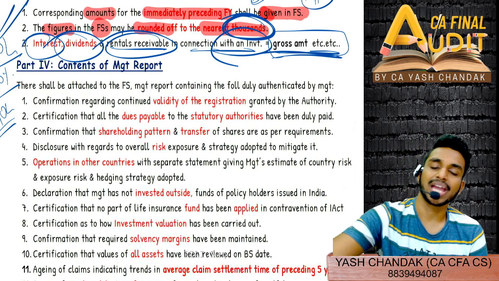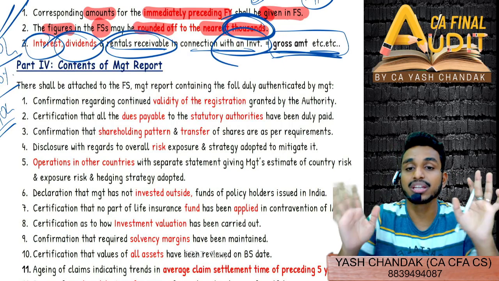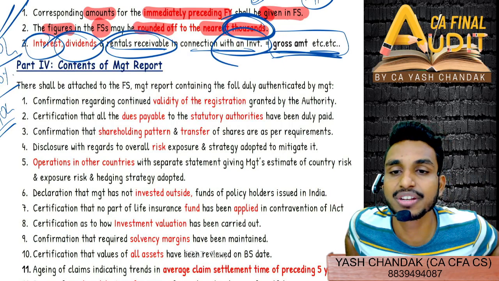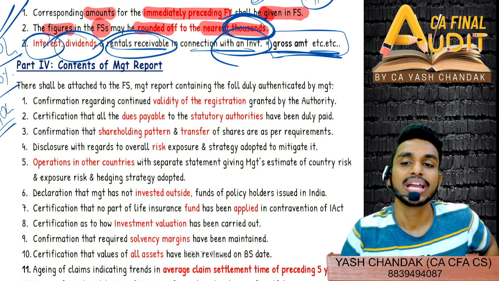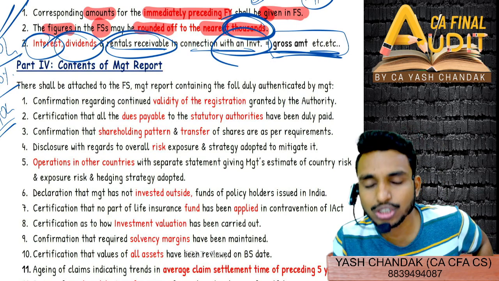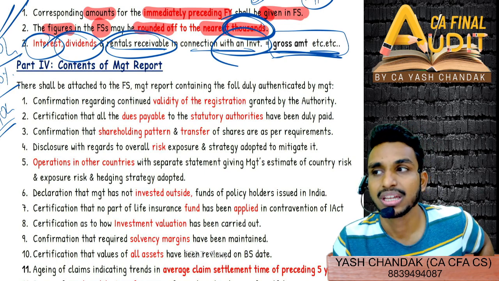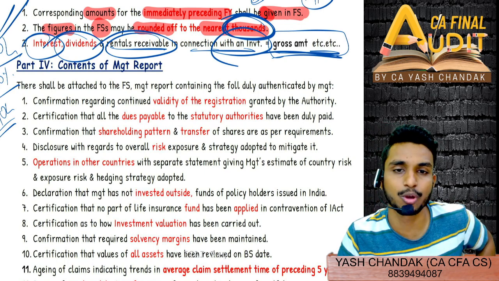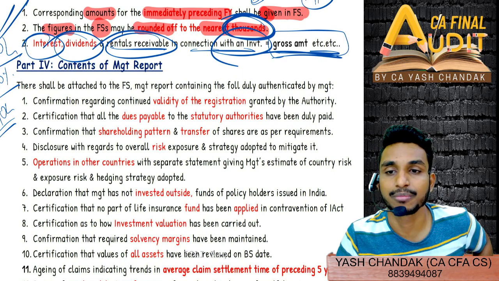You can give it a reading and understand it properly. I'll just try to first retain all the points. Straight away we will focus on retention of the points because they can simply ask which of the following points is not discussed in the management's report in an insurance company. This question they have asked, I think, in RTP or MTP, right? So you should be aware about all the points.